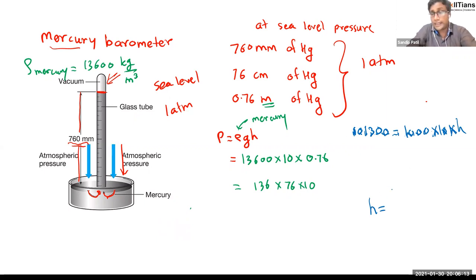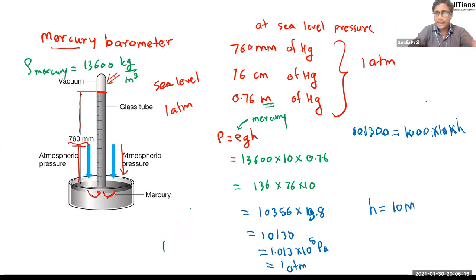H will become very large, 10 meter. You'll get the 10 meter answer. 10 meter means it's a very high instrument. We cannot find a tube of 10 meter. You can actually, but it is not practical to take the 10 meter height instrument everywhere. Therefore, we do not use the water. Instead of that, we can use the mercury barometer here. So this is how we can measure the liquid.